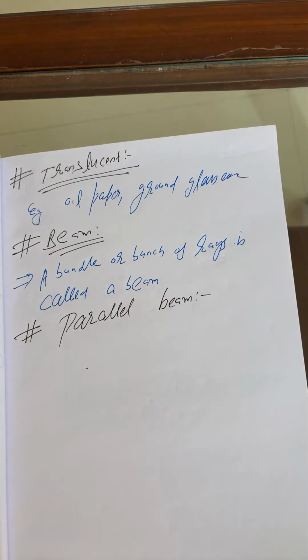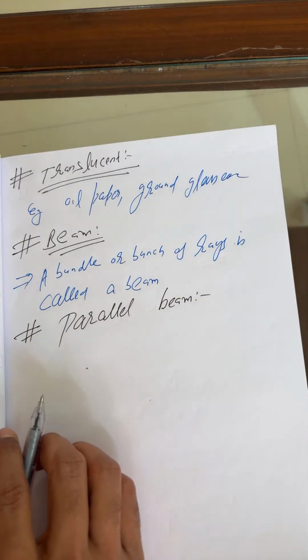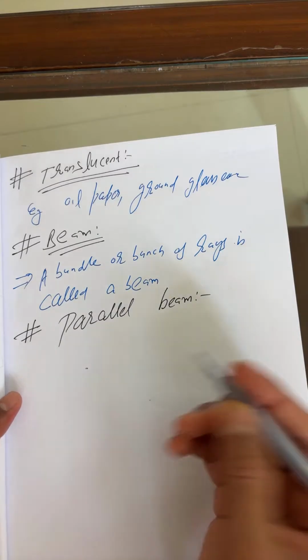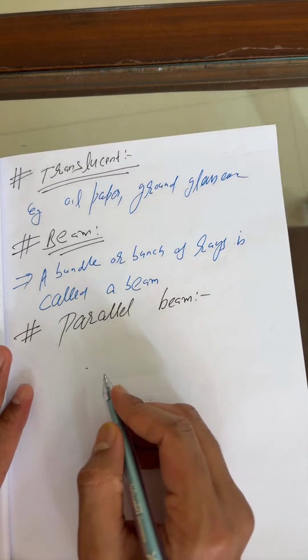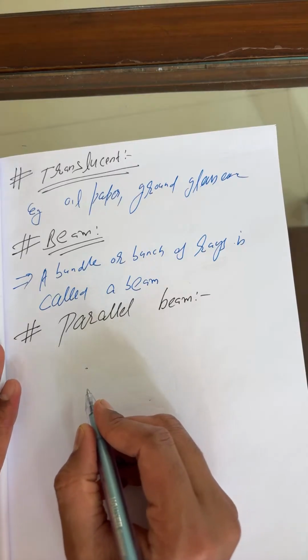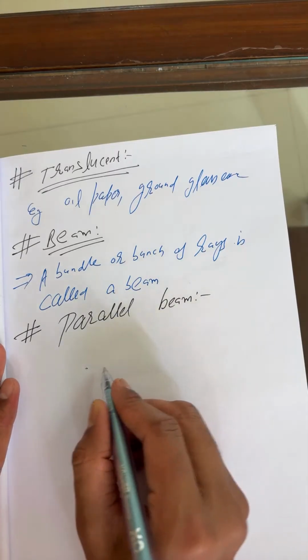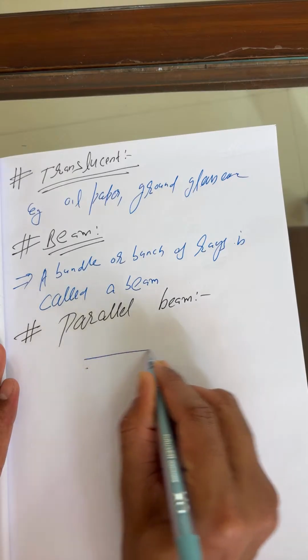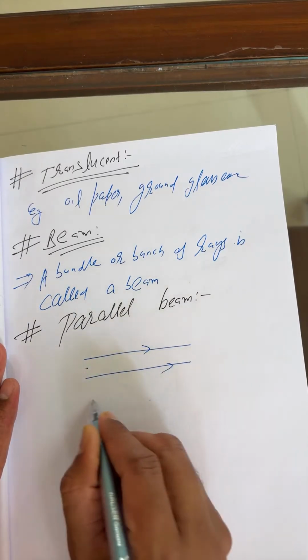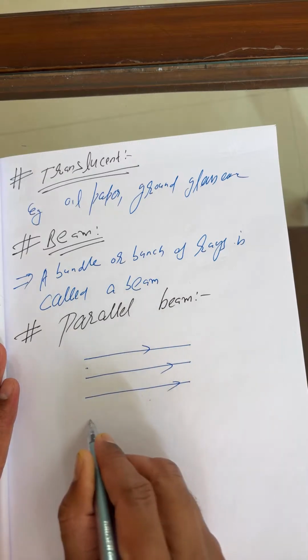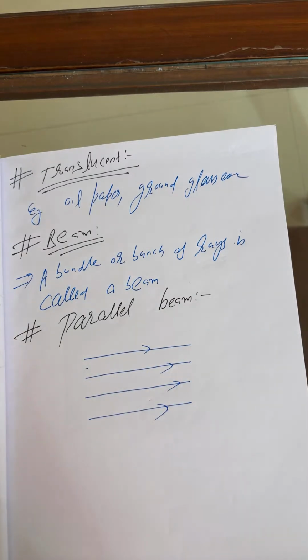What is this, my dear? Parallel beam. Okay, so what is the parallel beam here? You can see it is a beam in which all the rays continuing in the beam move parallel to each other. Yes, beta, and the separation also remains the same. So this is what I call a parallel beam.